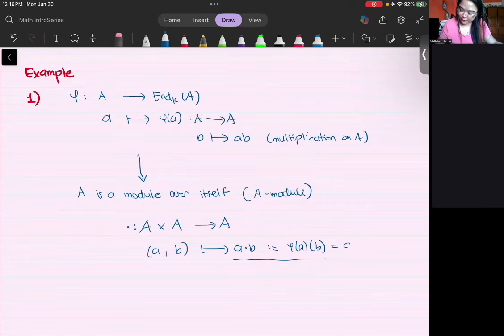And this is defined as the multiplication on A. So every algebra is a module over itself.